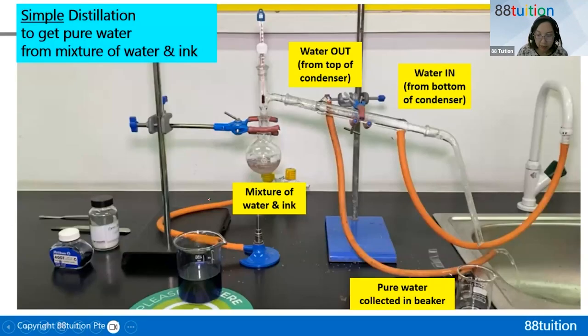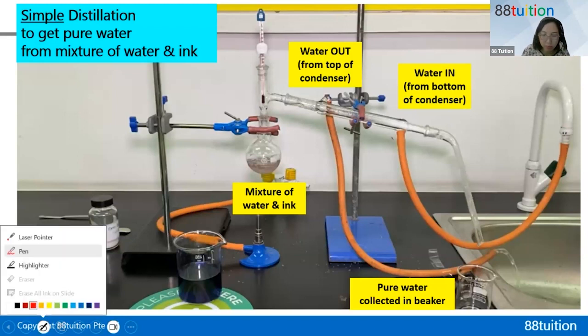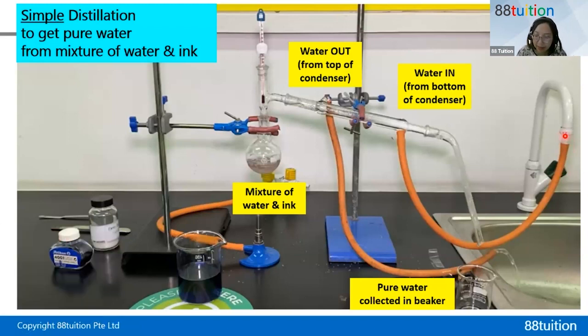Okay, I think this big photograph will show you much more clearly. This one is the tap. I open the tap, so water will run through this rubber tubing and goes in from the bottom of the condenser. So water will go here, then follow the rubber tubing, and then you waste water here. You throw this water into the sink.